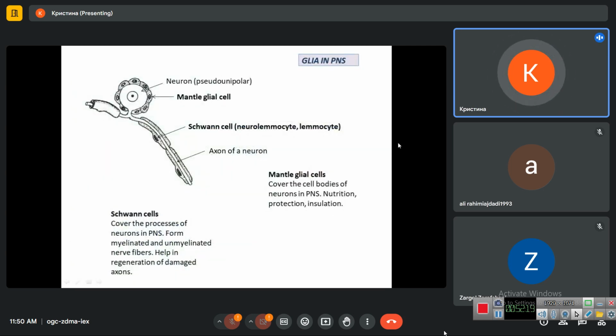Now, in the peripheral nervous system, we have two types of glial cells: mantle glial cells, which surround cell bodies in ganglia, this is the cell body of a pseudo-unipolar neuron. The second type of glial cells in PNS is called the Schwann cell, after the name of the scientist, or another name is neurolemmocyte or just lemmocyte. These are the cells which, like oligodendrocytes in CNS, form the myelin sheaths around the axons.